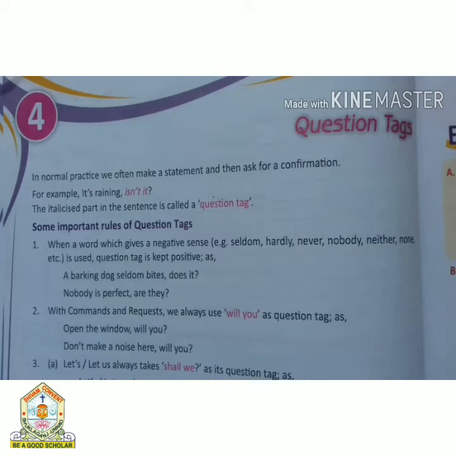Let's see some important rules of question tags. Rule number 1. When a word which gives a negative sense, for example, seldom, hardly, never, nobody, neither, none, etc., is used, the question tag is kept positive. For example, nobody is perfect, are they? Here, nobody is perfect gives a negative sense, therefore, we used a positive question tag.